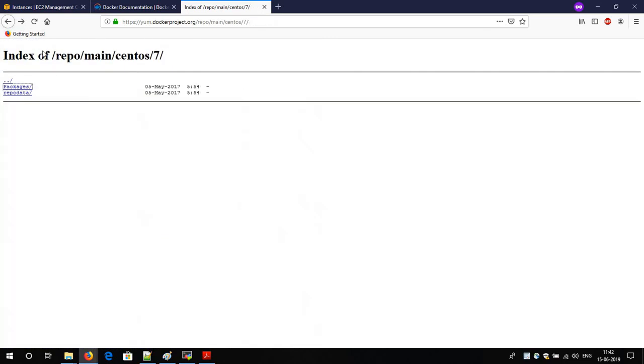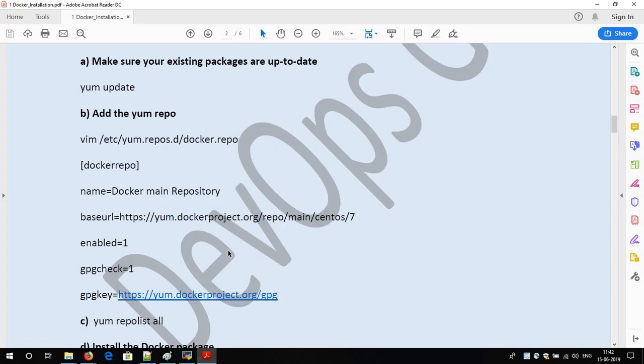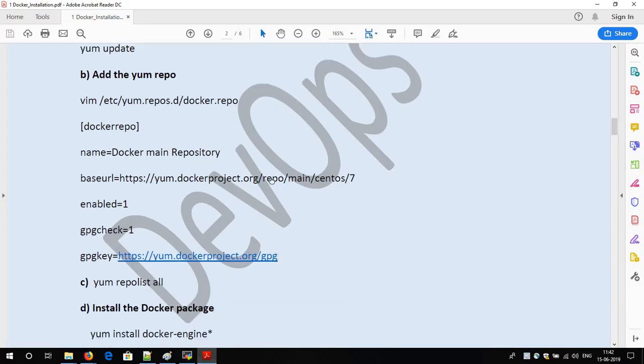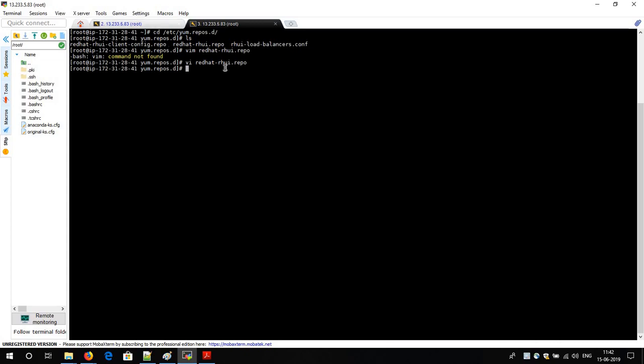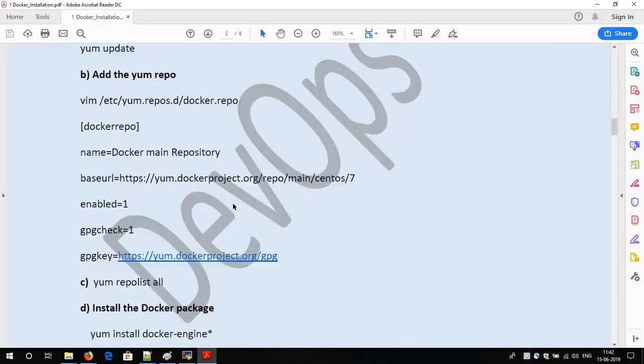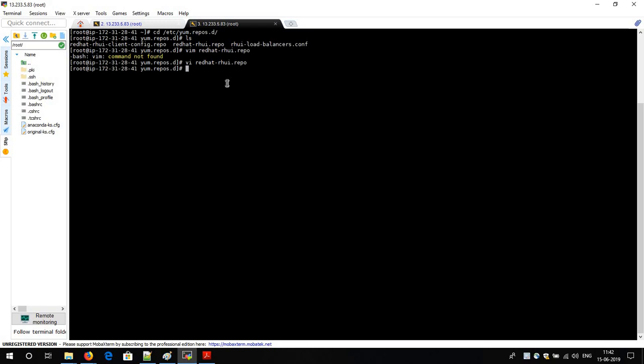So what I will do is mention this path in my base URL and create such a repo in my Linux operating system, so that whenever I install Docker, as per the first rule of Linux, it will redirect the command to the repository directory, saying, Mr. repository directory, I require this Docker image.